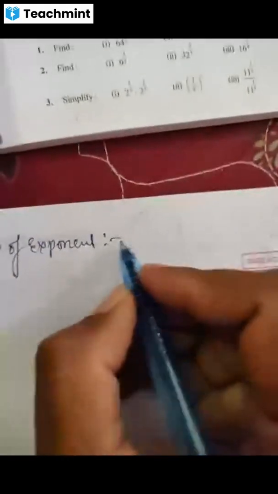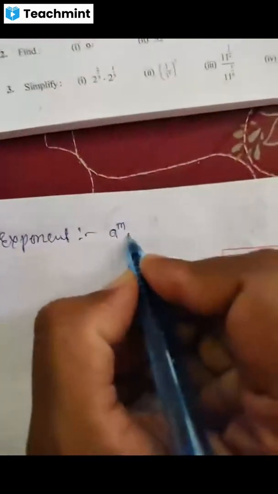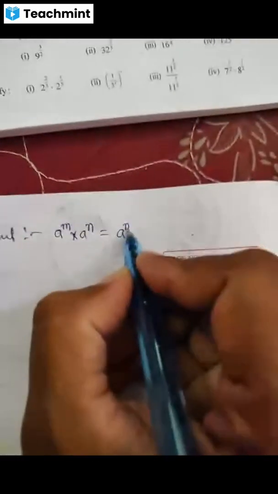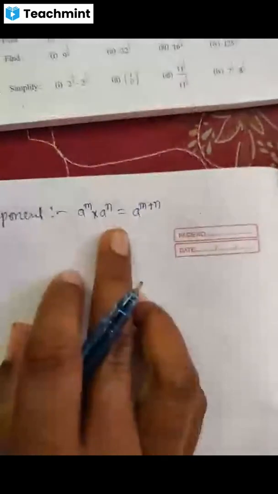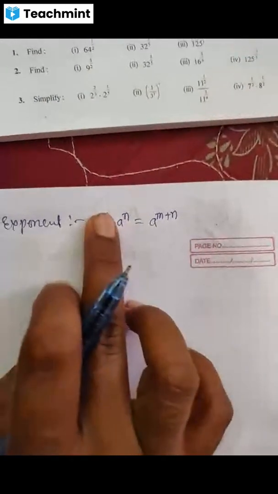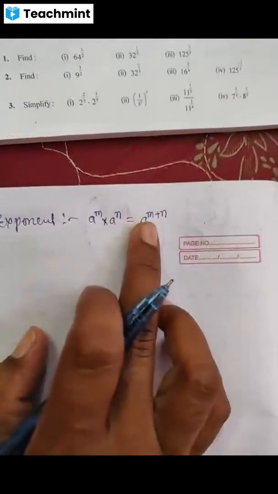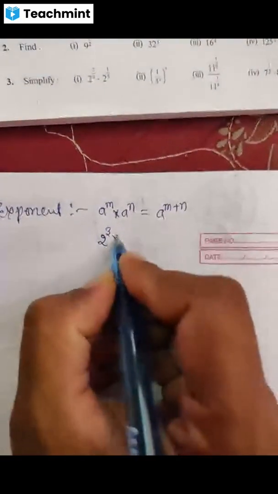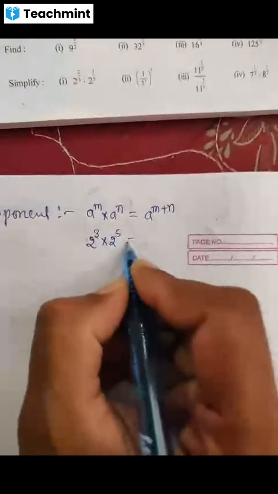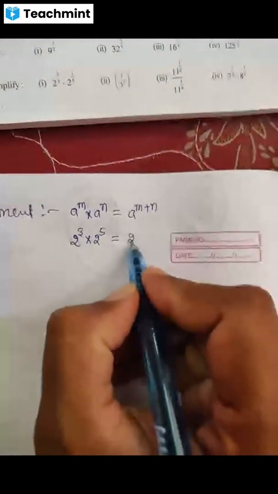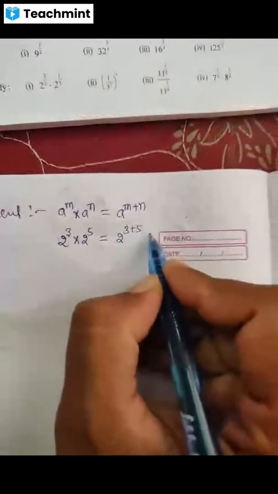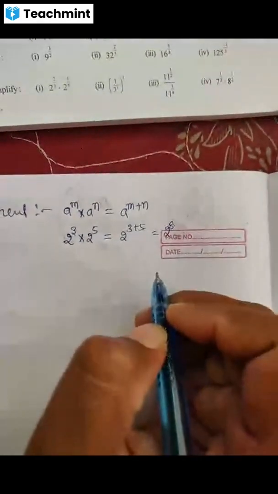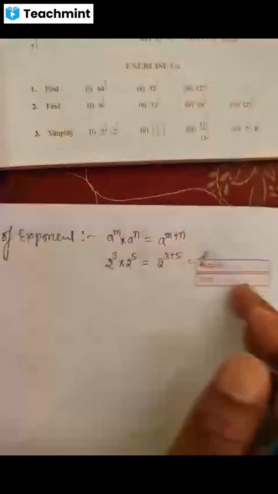So sir, the first law: a raised to m into a raised to n is written as a raised to m plus n. This is the first law of exponent. For example, 2 raised to 3 into 2 raised to 5 is directly written as 2 raised to 3 plus 5, that is 2 raised to 8. 3 plus 5 is 8. So 2 raised to 8. So this is the first law of exponent.